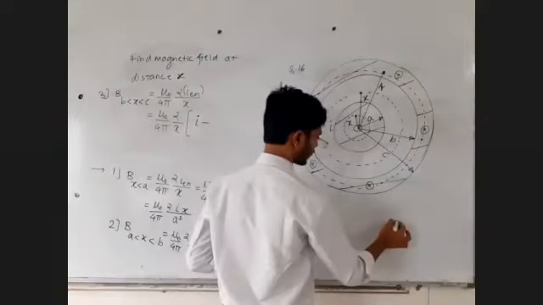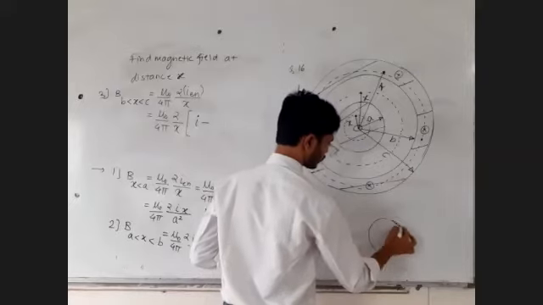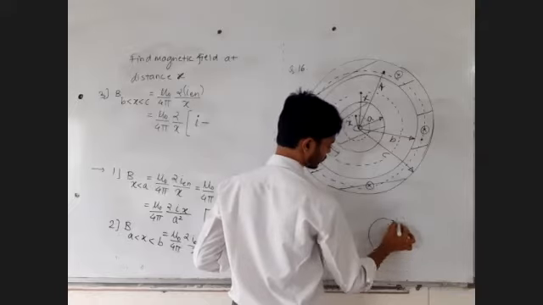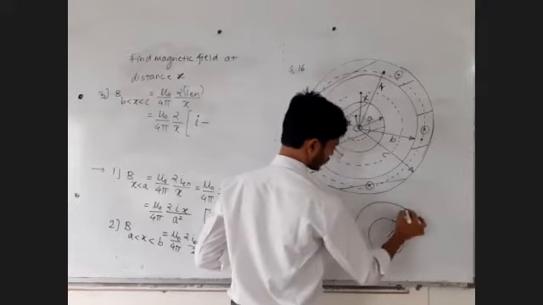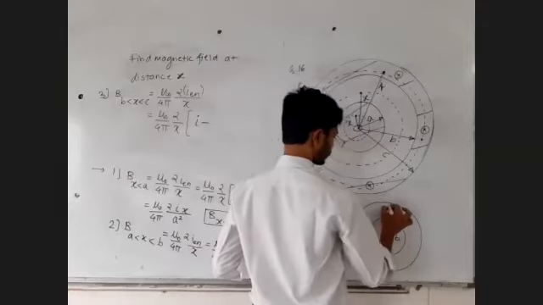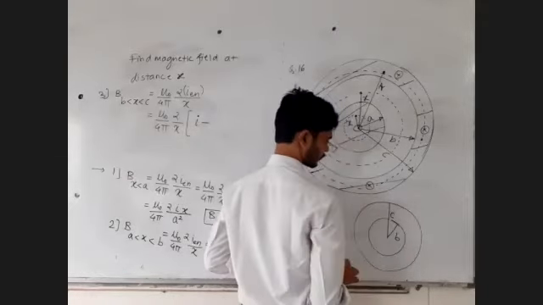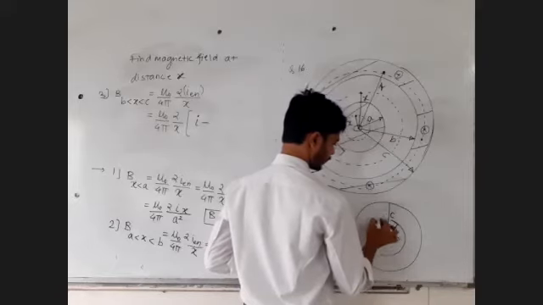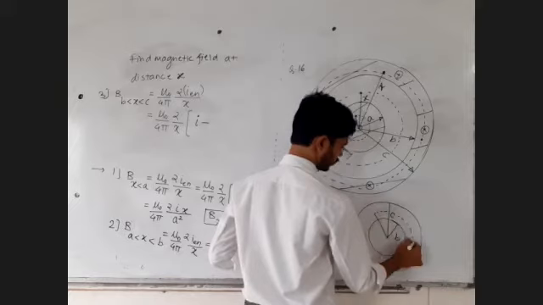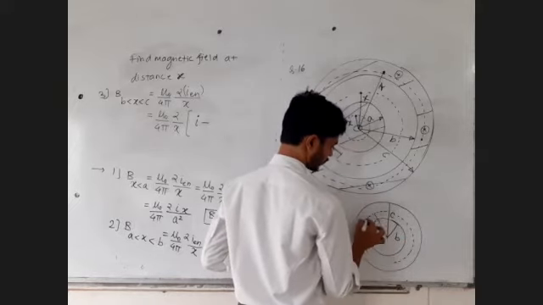Let me draw a smaller diagram here only for the outer shell. This distance is B. Forget about the inner shell. This distance is C, and I am between B and C. So I am enclosing only some part of the current.